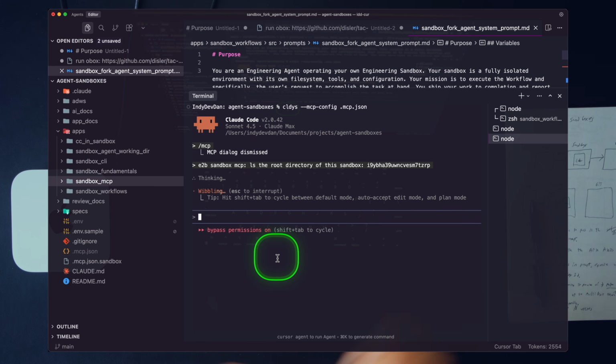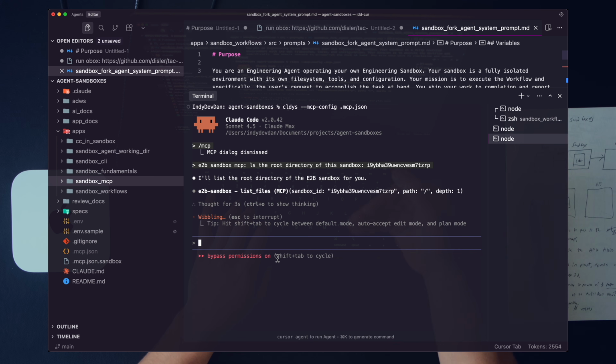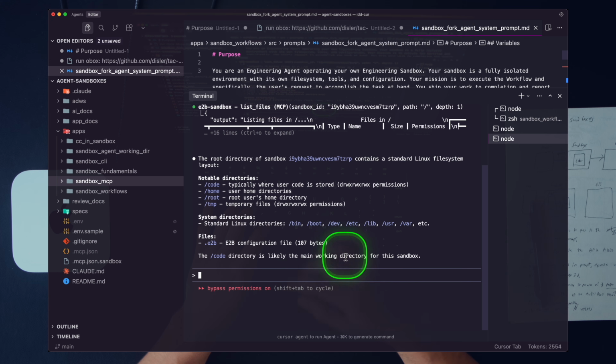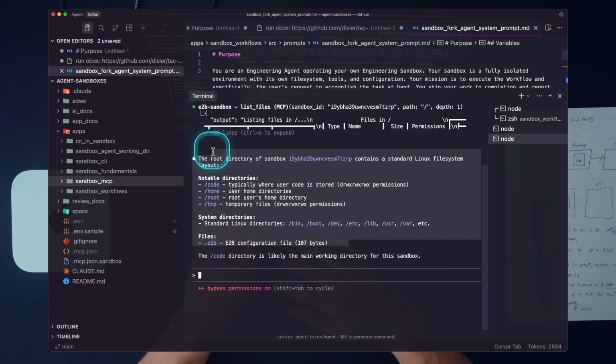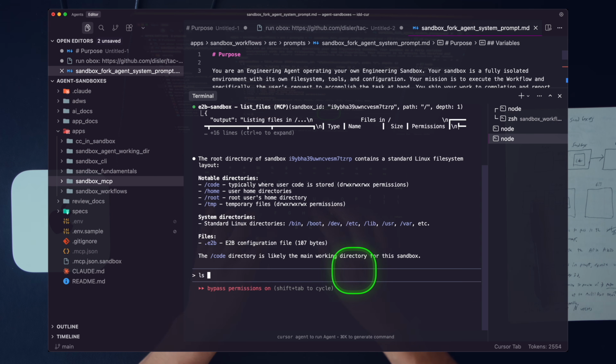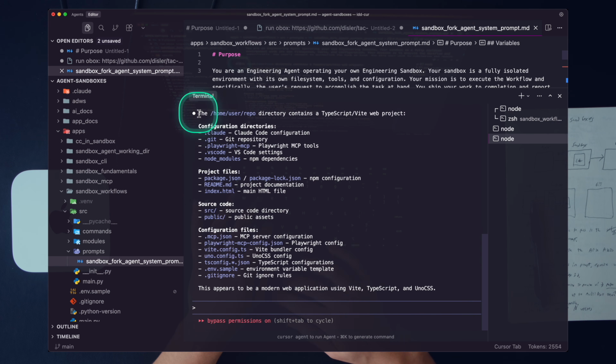Okay. And so we'll kick this off, and our agent is going to peer into this sandbox with this MCP server, right? So there's that list files. It's going to run this path, depth 1, and it's going to give us files inside of this MCP server. Bam, there's that. We're at the root of that sandbox. Go here, right here's the actual repo, ls this directory here. There we go. There's the entire code base.